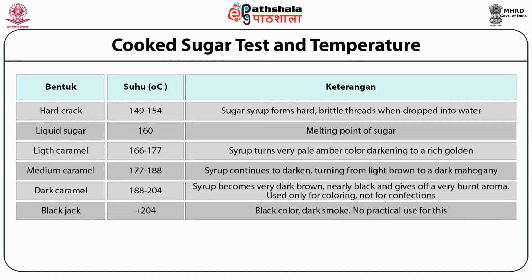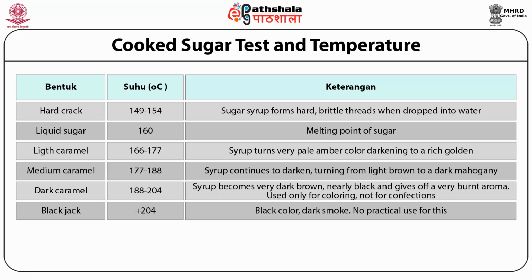The significant and distinct next step is hard crack stage. In this stage, the temperature of the solution is around 146 to 155 degrees Celsius and the concentration of sugar is around 99%. The syrup will form threads that are stiff or brittle and break easily. This stage is used for brittles, toffees, glazes, hard candy, pulled sugar and spun sugar products, etc.